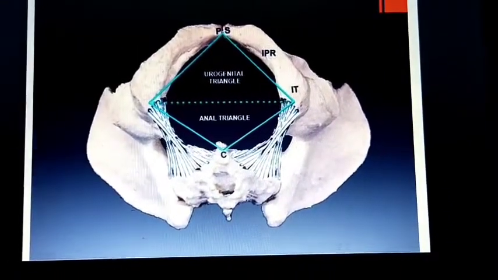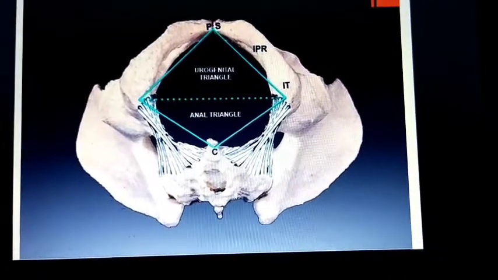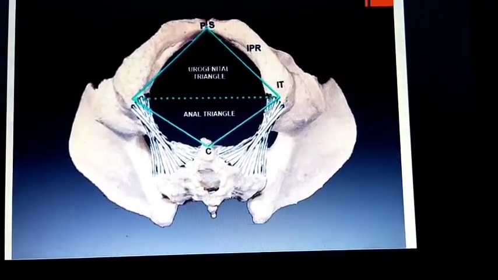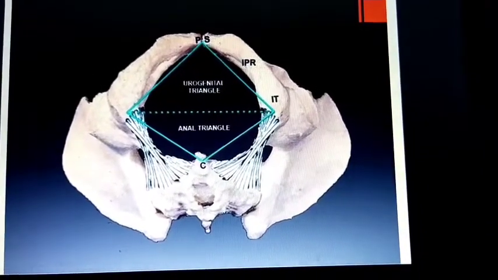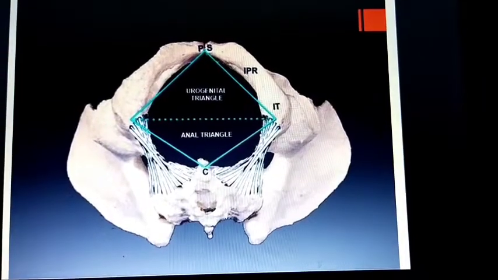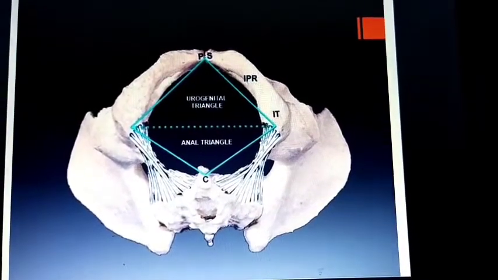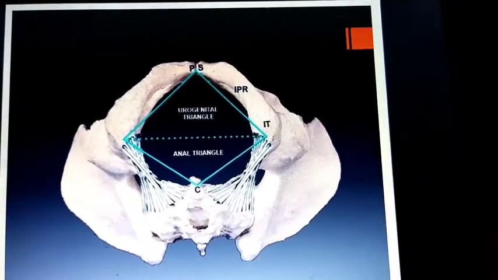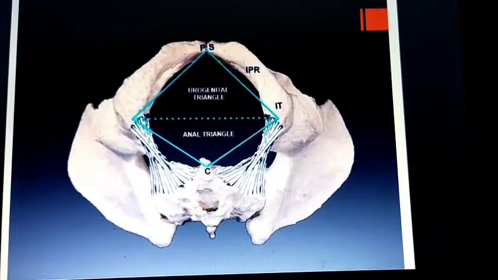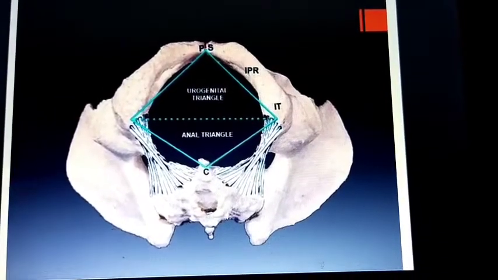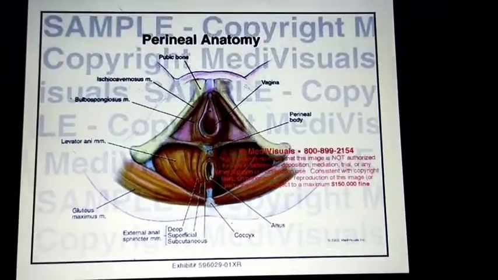In anatomical boundary there is anteriorly the pubic symphysis, posteriorly the tip of the coccyx, laterally the inferior pubic rami and ischial tuberosity, the roof by the pelvic floor, the base or floor by the skin and fascia, and laterally the sacrotuberous ligaments.